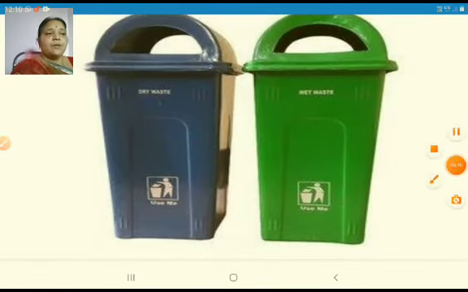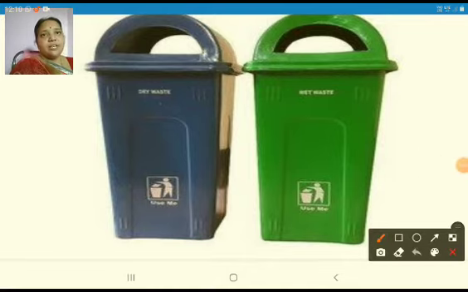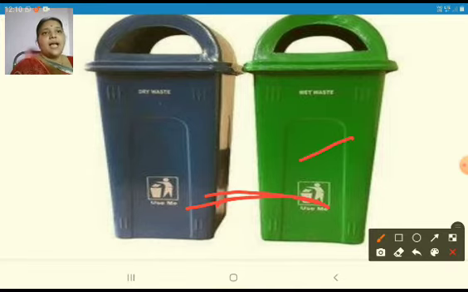Everywhere in the cities, even in the villages, on the side of the roads, you can see these two tubs or cans where the waste should be thrown. Again two colors, wet waste and dry waste. It is our primary responsibility as citizens not to throw the waste on the roads. First, it should be thrown in these cans or tubs that are provided for us by the municipality. That is the first step.